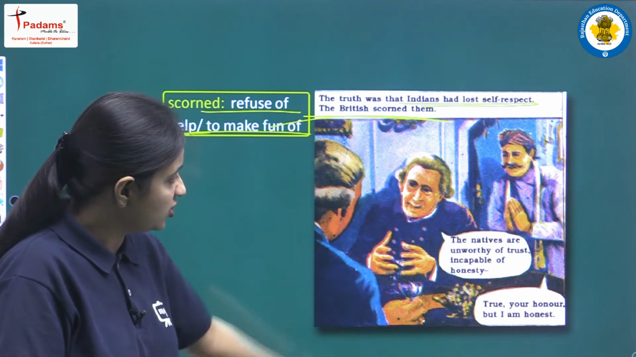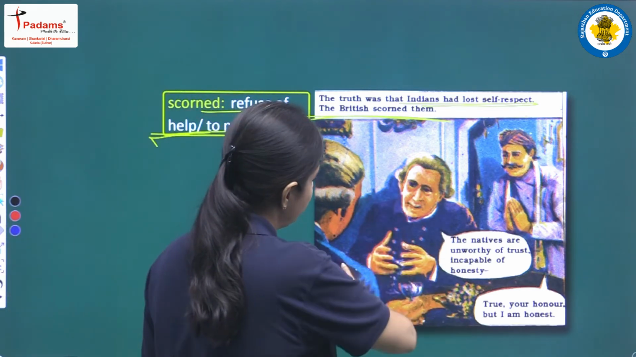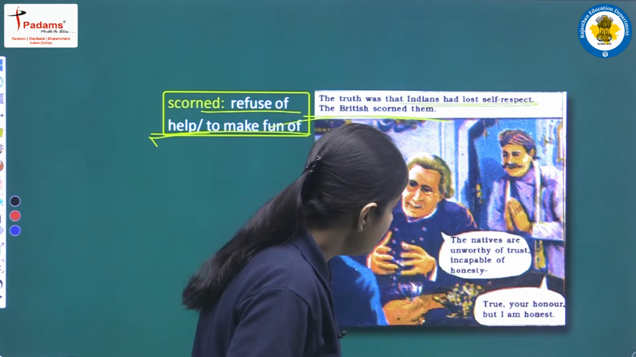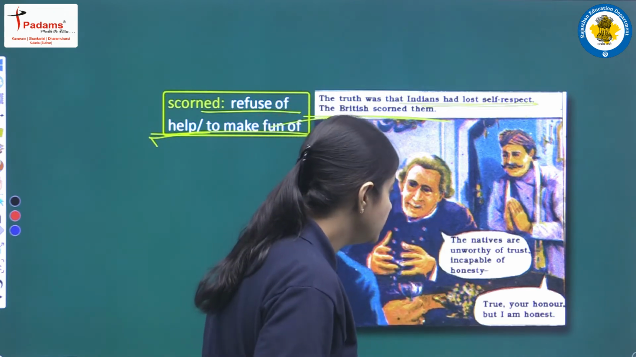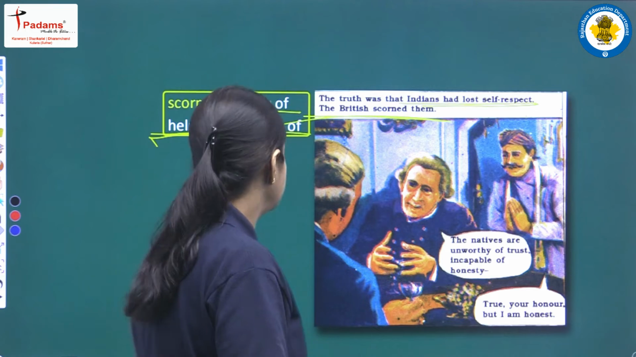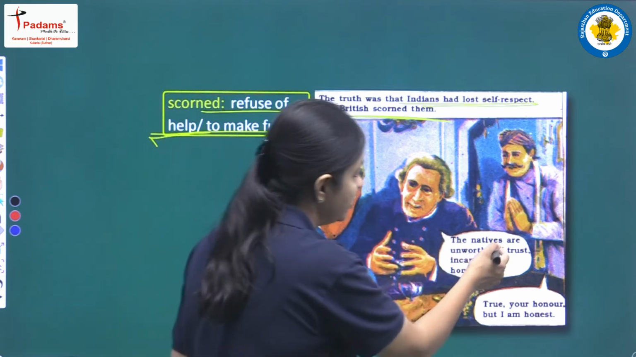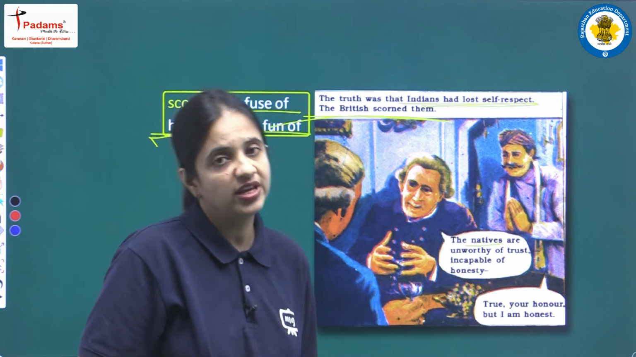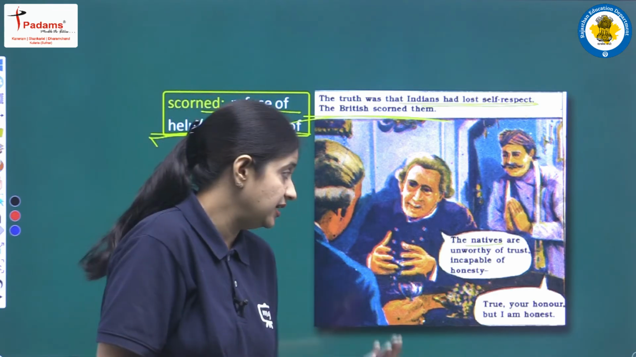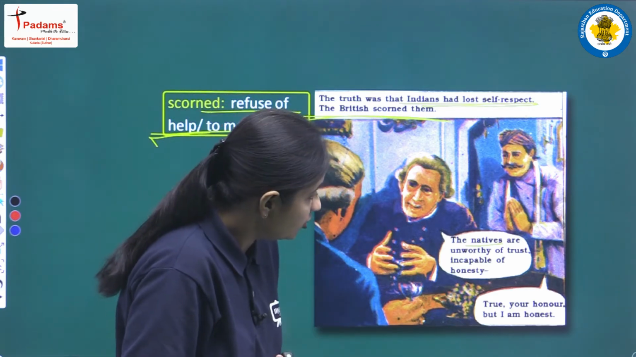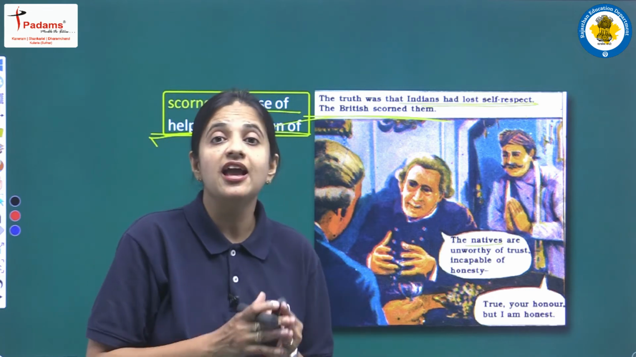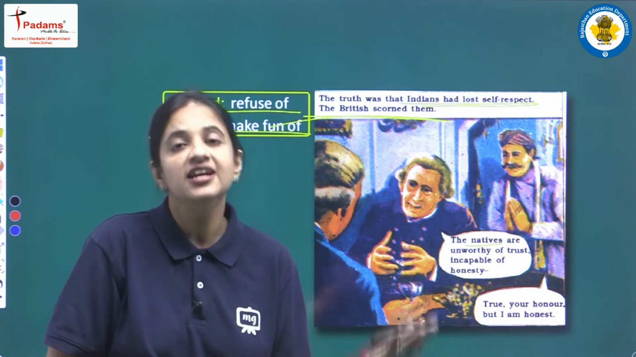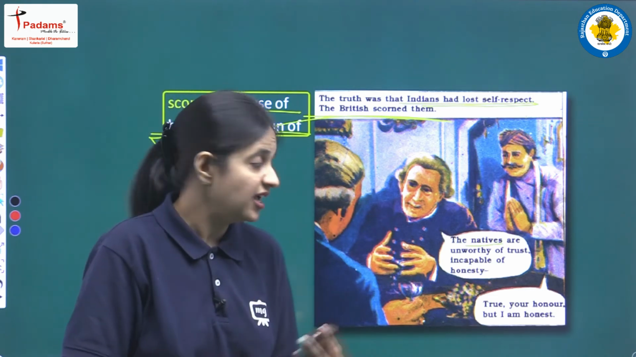So like in this picture we can see that some people are sitting here, they are talking, and he is a Britisher, and what he is saying is that the natives are unworthy of trust, incapable of honesty. So this person is saying that the natives, meaning the Indians, are unworthy of trust. Okay, it means he is saying that we cannot trust the Indians, and why can we not trust them? Because Indians, they are incapable of honesty. So he is saying that Indians, they are not at all honest. This is the reason we cannot trust the Indians.